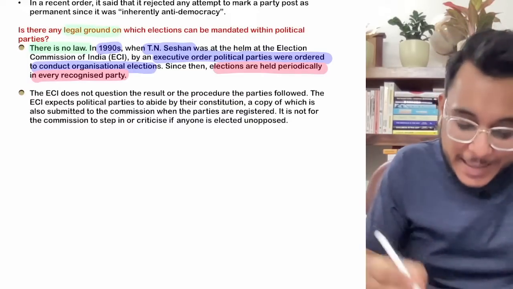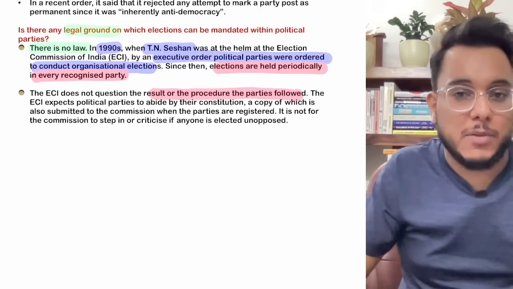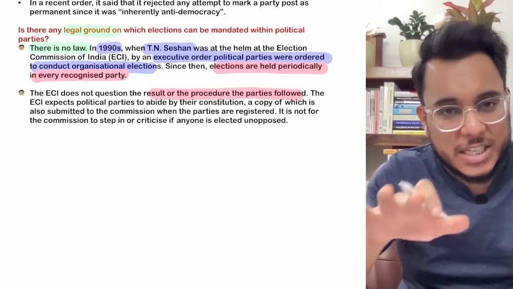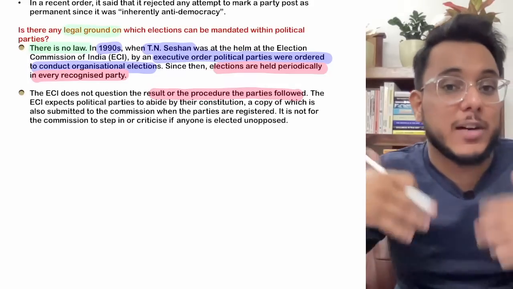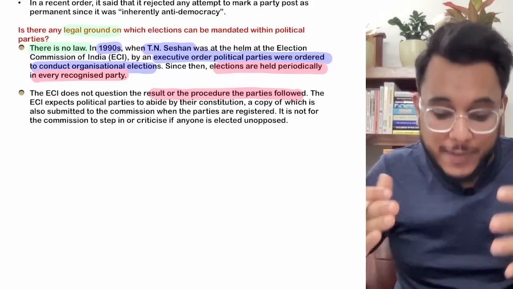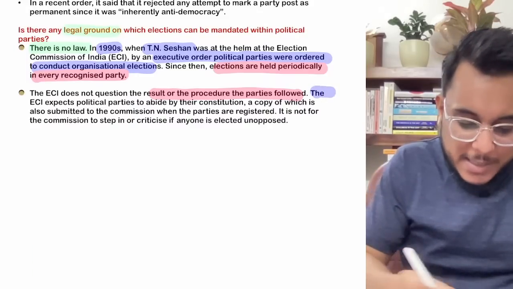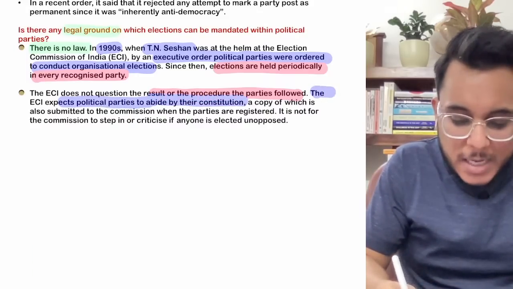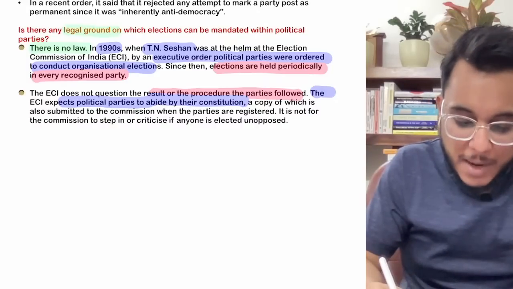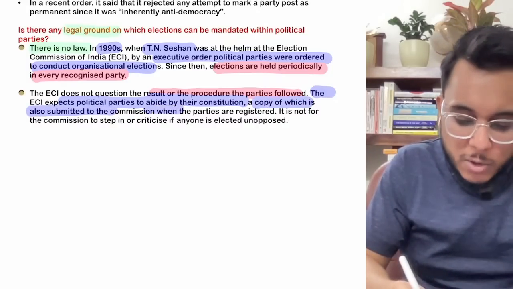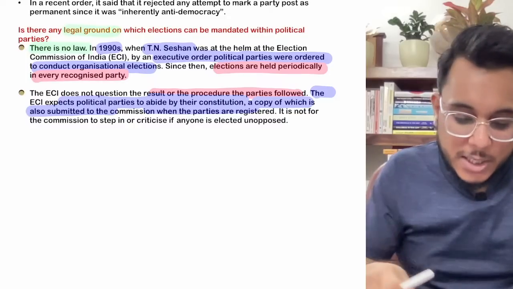But the ECI doesn't question the procedure that has been followed. It just sees whether elections have happened or not, but doesn't see what process was used, whether they were fair, or any of those things. So the Election Commission of India expects that every political party will abide by their constitution, and every political party has to submit a copy of their constitution to the Election Commission of India.